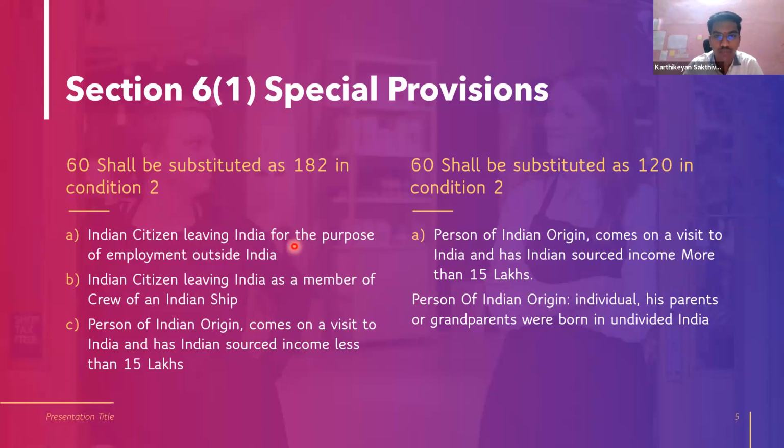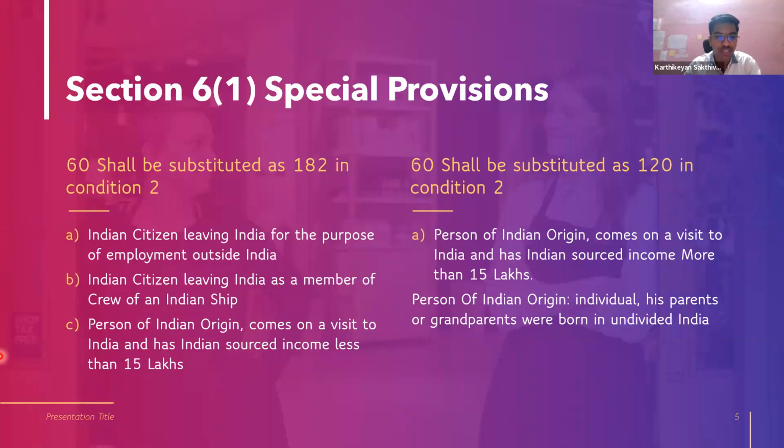So which point should we take? Should we take him as an Indian citizen leaving India for the purpose of employment? Or as an Indian citizen leaving India as a member of a cruise ship? That is totally omitted. That does not come. The first one is an Indian citizen leaving India for the purpose of employment outside India, or a person of Indian origin who comes on a visit to India and has Indian sourced income less than 15 lakhs.